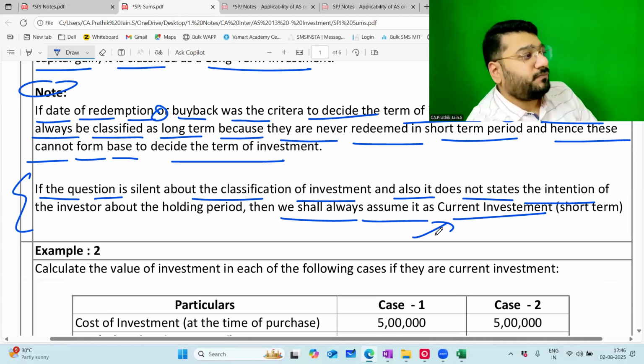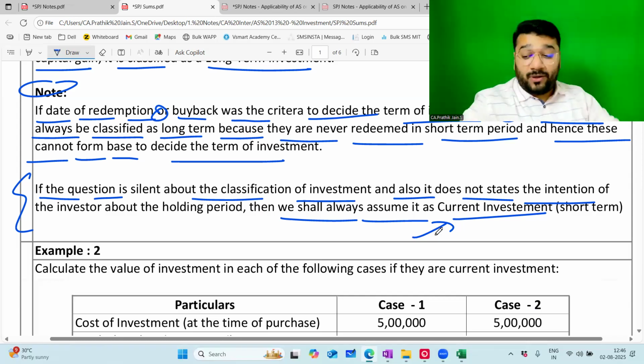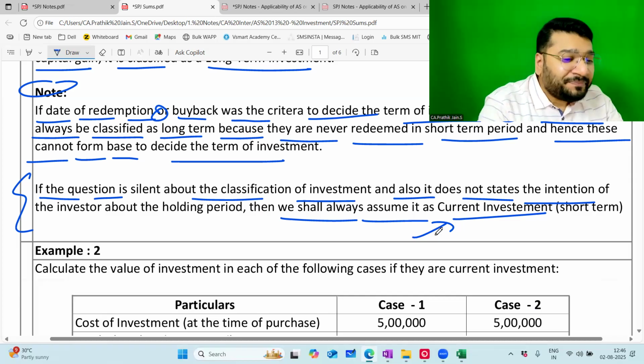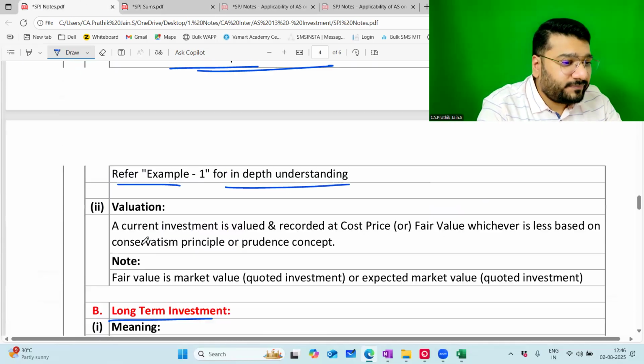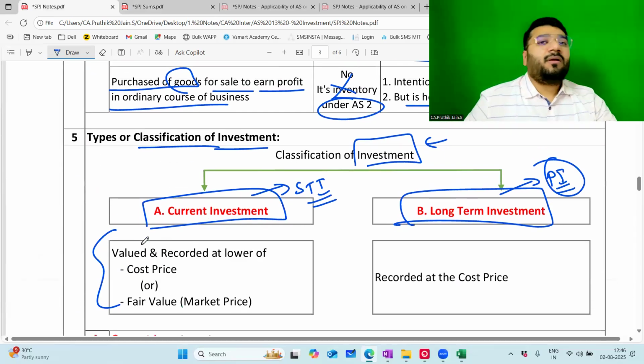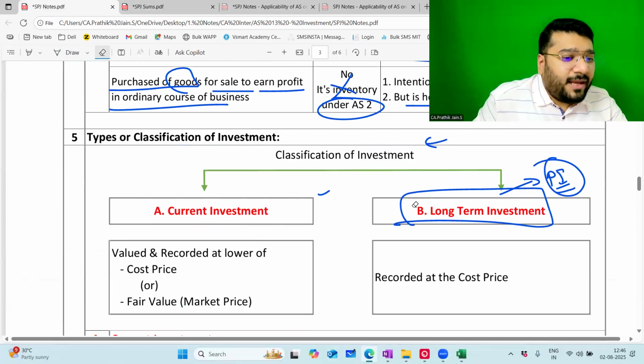I know that this value is going to go up, but I don't know. The moment you say you are a regular trader, you're a trading business, boss, AS30 is not applicable to you. You're out of the purview of AS30. The moment you say you're a regular trader, gone. Okay, not okay. Can I go forward?